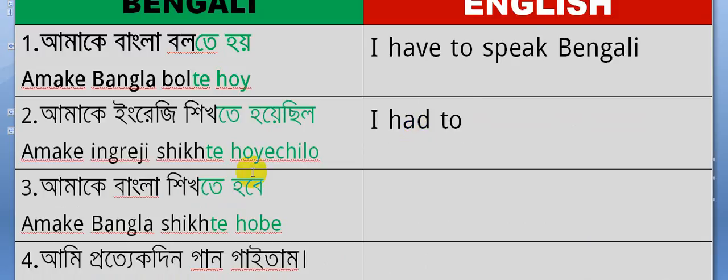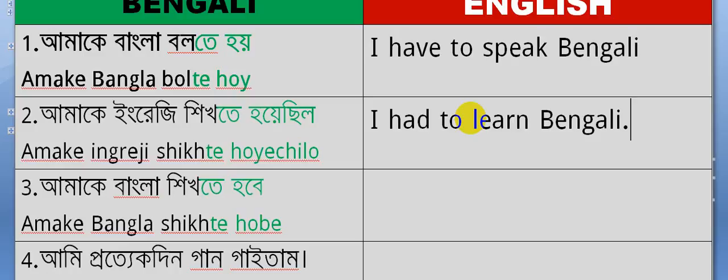So I had to, what do you mean by শিখা? শিখতে হয়েছিল means had to learn, learn means শিখা in Bengali. So you'll have to say I had to learn Bengali. In this way, if you want to say more like this, what do you mean by had to?